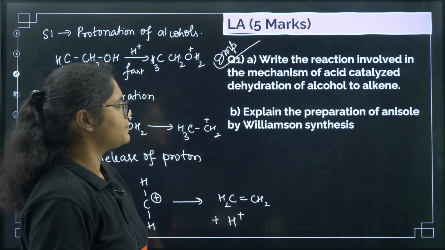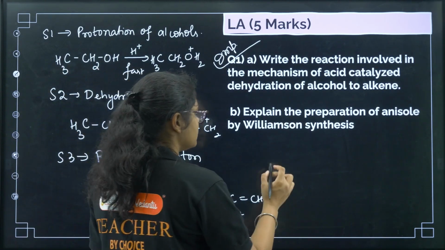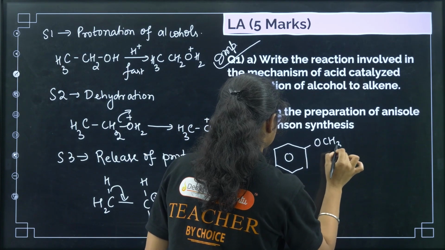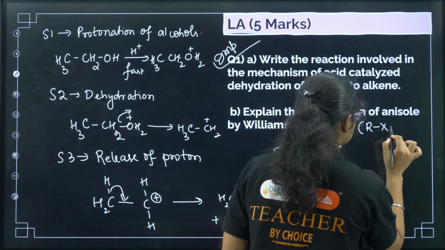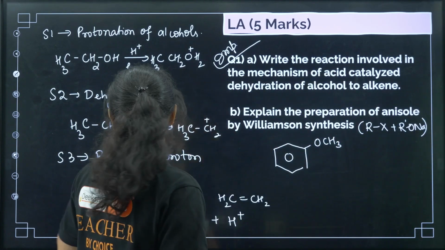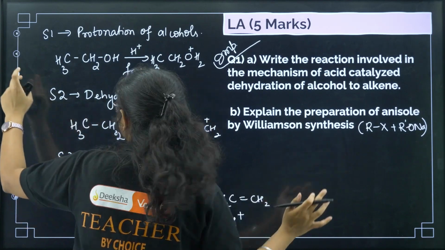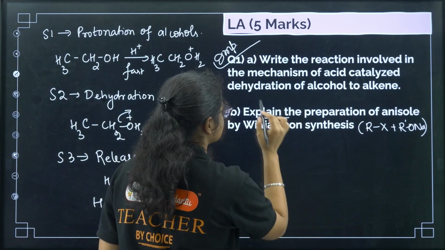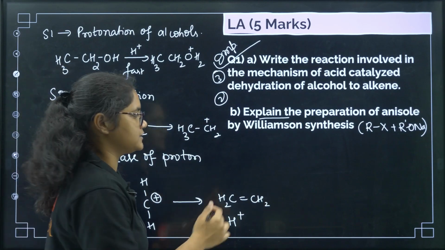Next, explain the preparation of anisole by Williamson ether synthesis. Anisole is a benzene ring with O and CH3, right? Williamson ether synthesis is RX plus R' ONa. So here we need to react phenoxide ion with methyl halide. RX has to be a primary haloalkane. We need to explain it. This is a 3 marker and this is a 2 marker, so one line will be the explanation and one line will be the reaction.